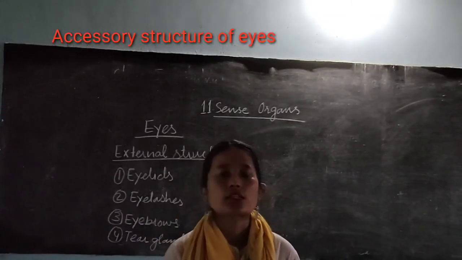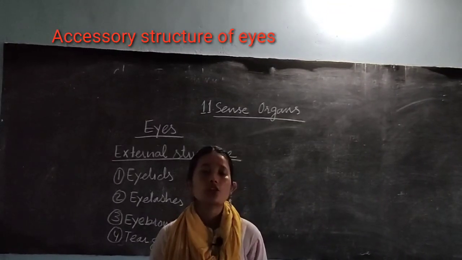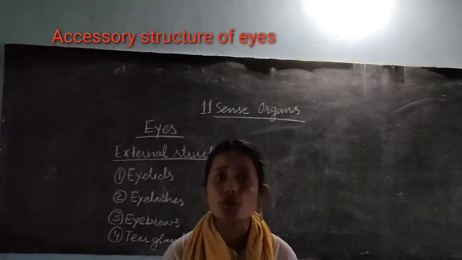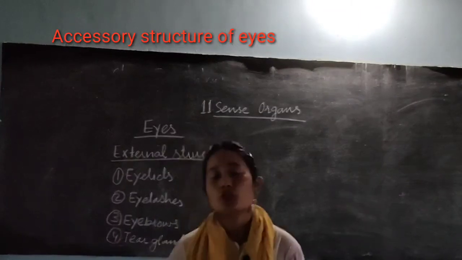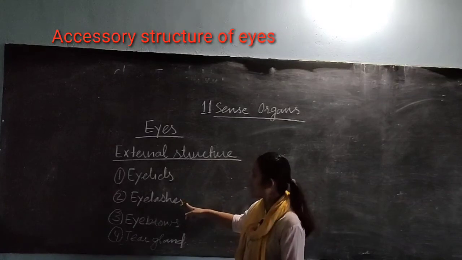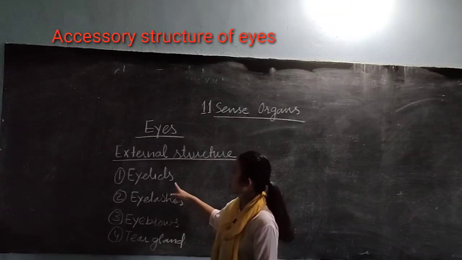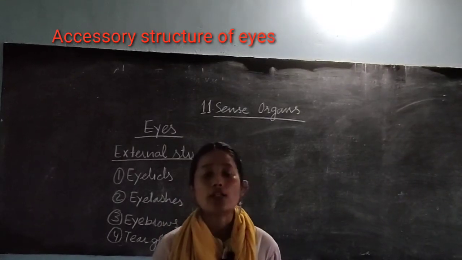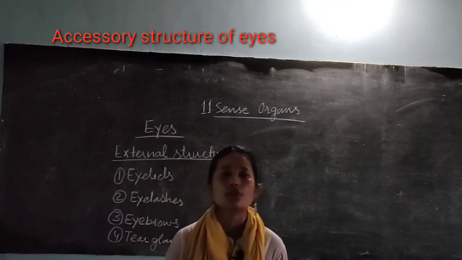Okay, now let us discuss first the external features or parts of your eye. They do not have any important function in image formation, but they have certain protective functions. So for the external parts, you have eyelids, eyelashes, eyebrows, and tear glands. First let us discuss eyelids. We all know which part of your eye is called the eyelids, right? This portion of your eyes is referred to as eyelids.